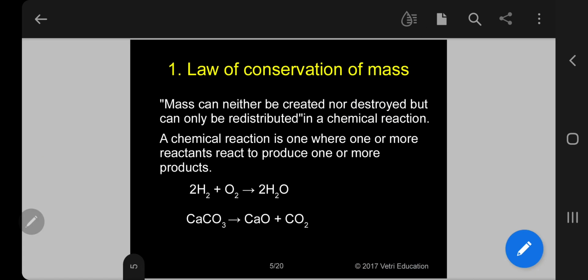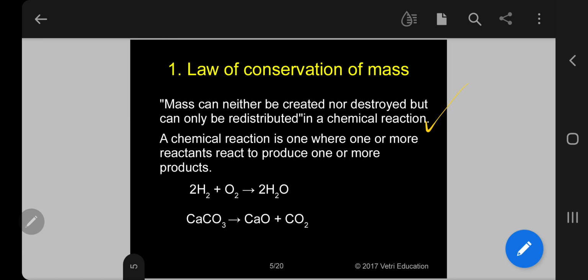The first, let me take law of conservation of mass. Mass can neither be created nor destroyed, but can only be redistributed in a chemical reaction. That is the first law, law of conservation of mass. Very, very important law.